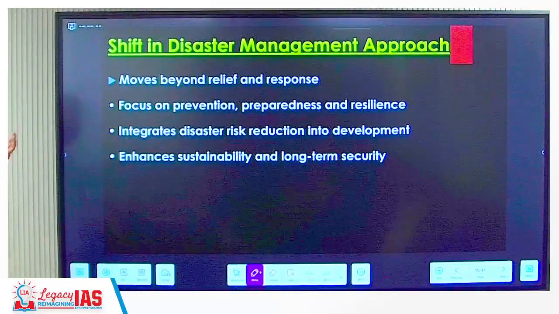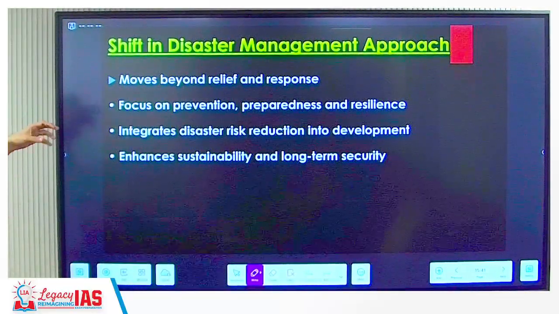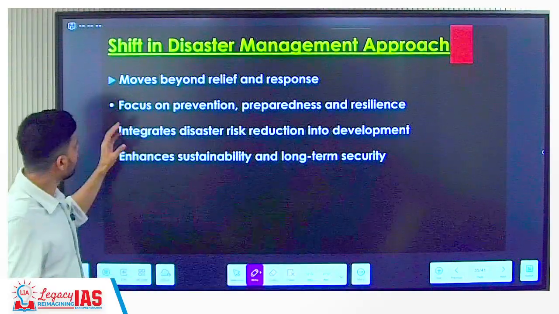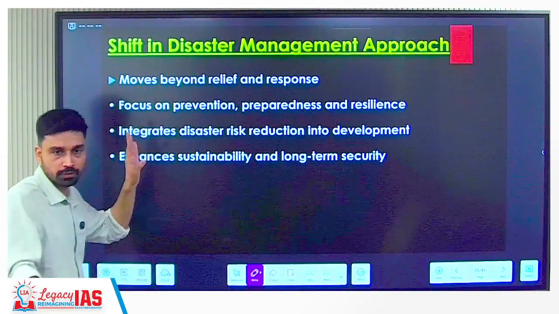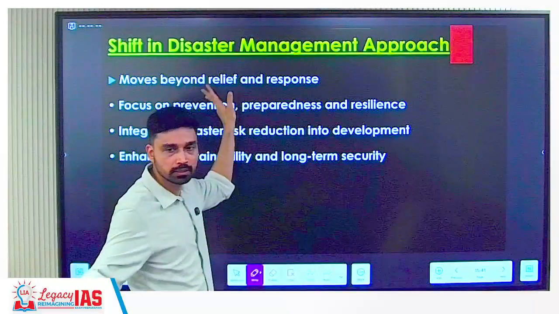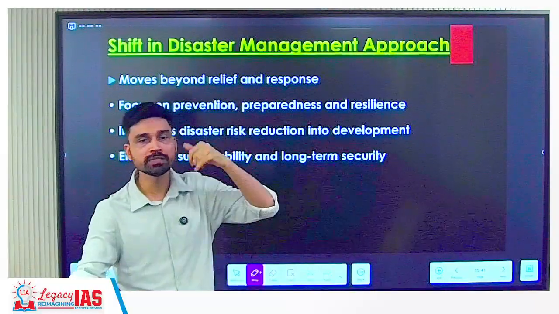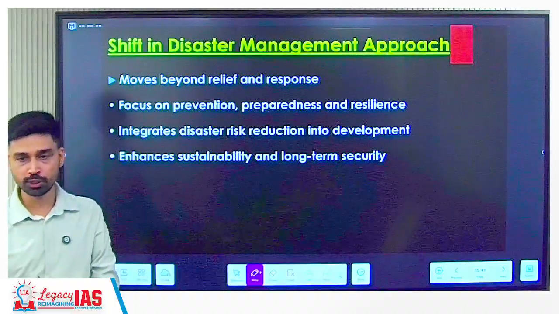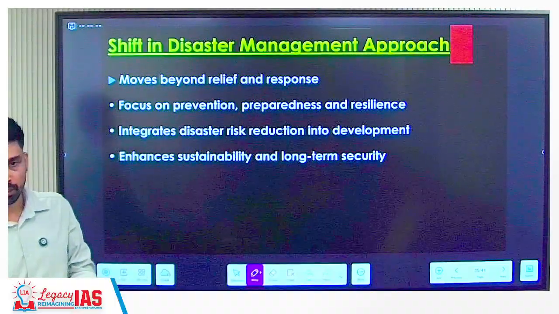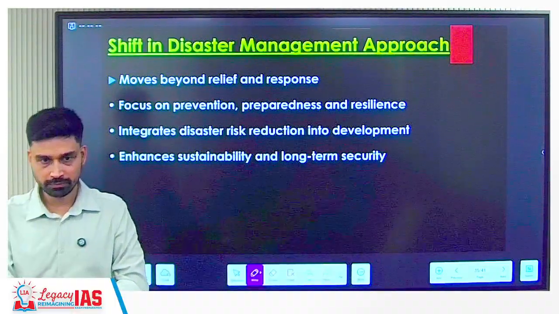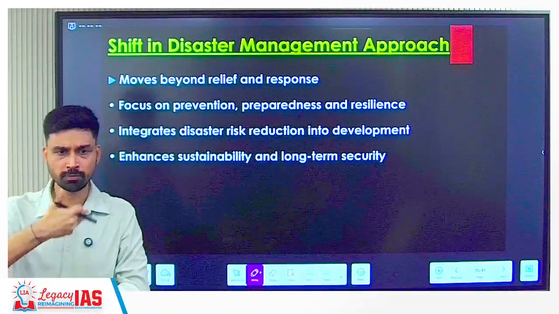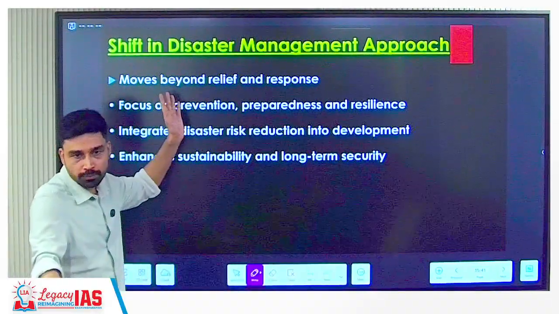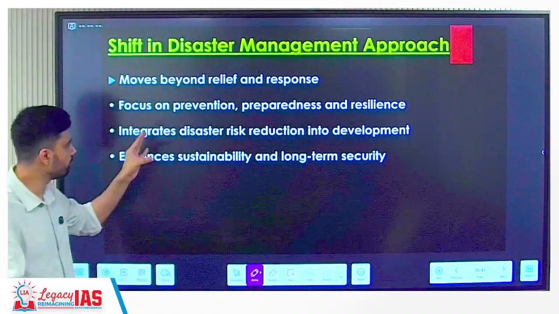So this entire development shows what? A large shift in the disaster management approach itself. Why? Because earlier, if you look, we are focused more on what kind of effort? Relief and response. We are waiting for disaster to take place. After disaster occurs, then we'll react. We'll carry out search operation. We'll carry out rescue operation. Okay, we'll provide relief to the people. For example, if they have lost their farmland, we'll provide them food grains, for example. So all of these are which kind of approach? Reactionary approach. That we are now shedding, we are leaving behind.